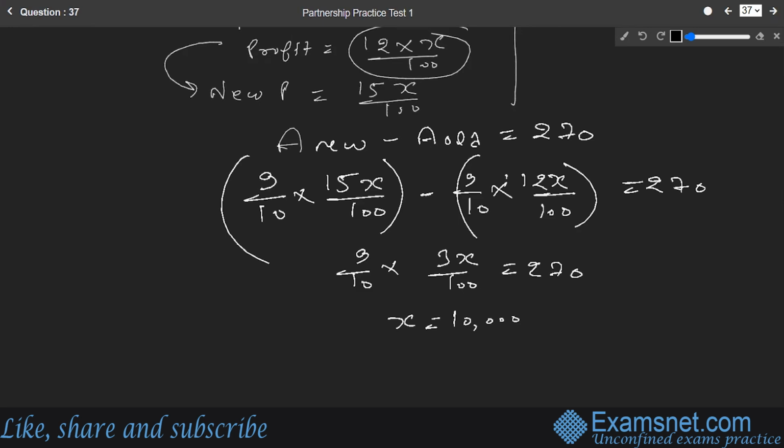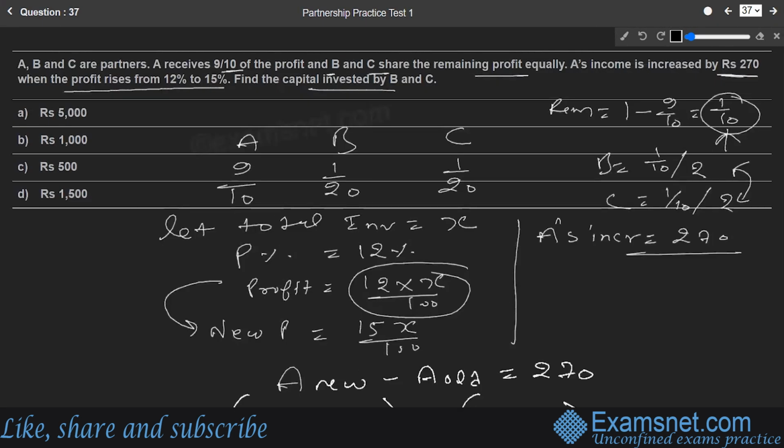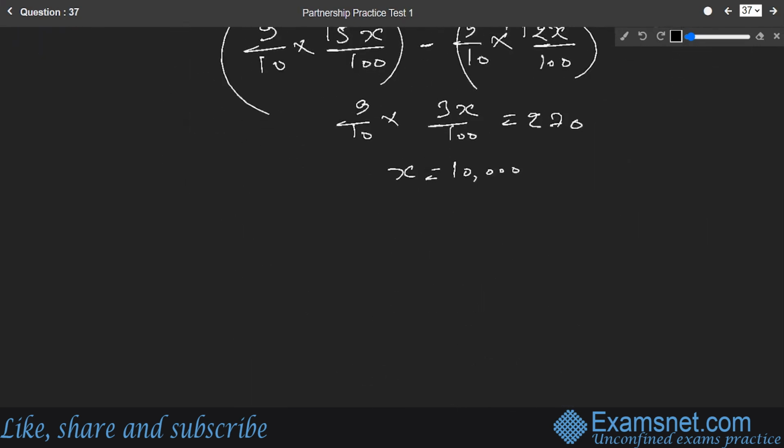Now, they had asked us to calculate the share of capital investment by B and C. So let us find out. B's part in the investment was 1 by 20, as in the initial part of the question.